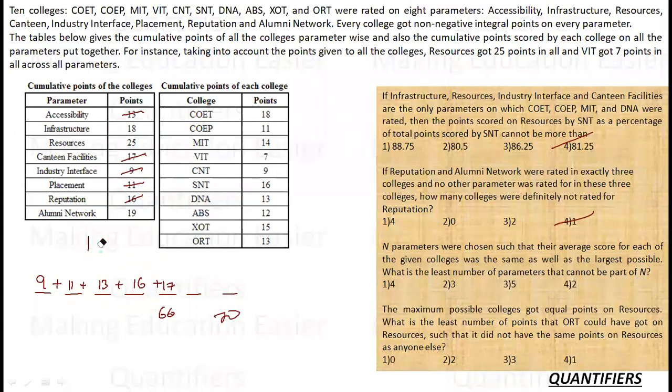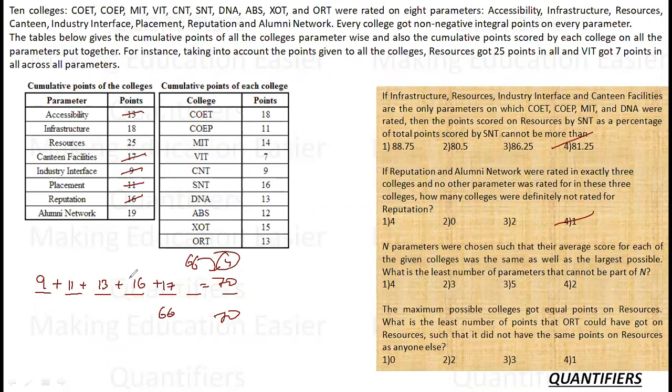Can I make any alteration in these 5 variables so as to get 70 as a total? How much am I getting? I am getting 66. So I need 4 more. Can I increase any 1 by 4? 13 cannot be 17 because 17 is already there. 11 को 4 से बढ़ा सकता हूँ मैं, 15 आ जाएगा, वो नहीं है. Okay, 11 cannot be made 15.